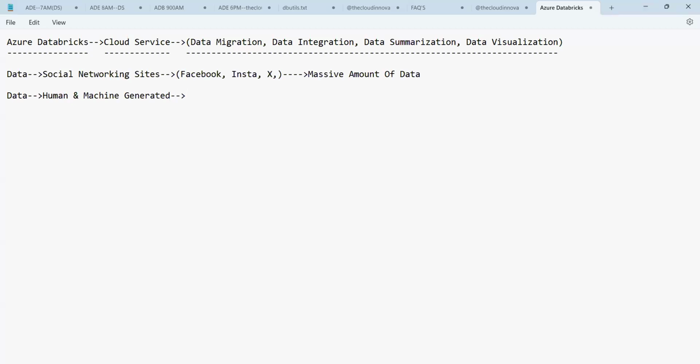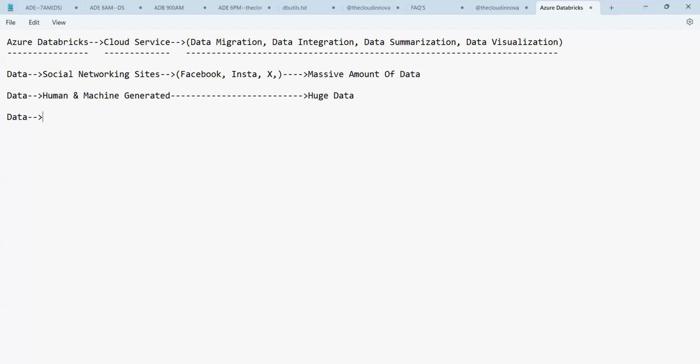So we can say this is human generated data or machine generated data. Even you and me generate the data here. All this is called huge data.